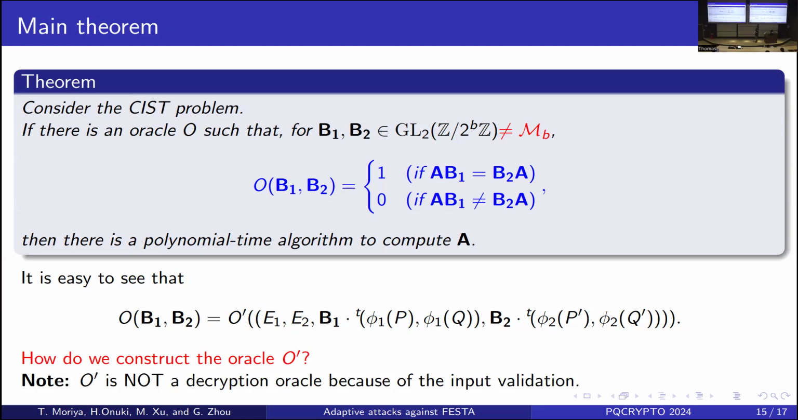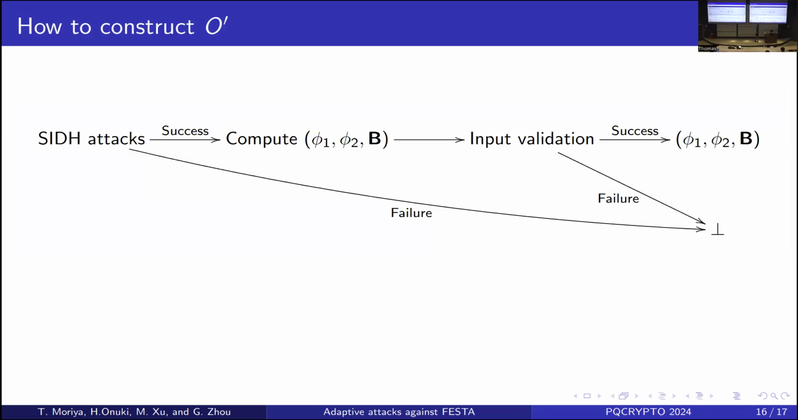However, there is a problem in how we construct the oracle O'. Why is this a problem? It's because in this theorem, B1 and B2 do not necessarily belong to the fixed subgroup. So by using the input validation, Alice can reject this incorrect output. So O' is not a decryption oracle, and we need a stronger assumption for this attack.